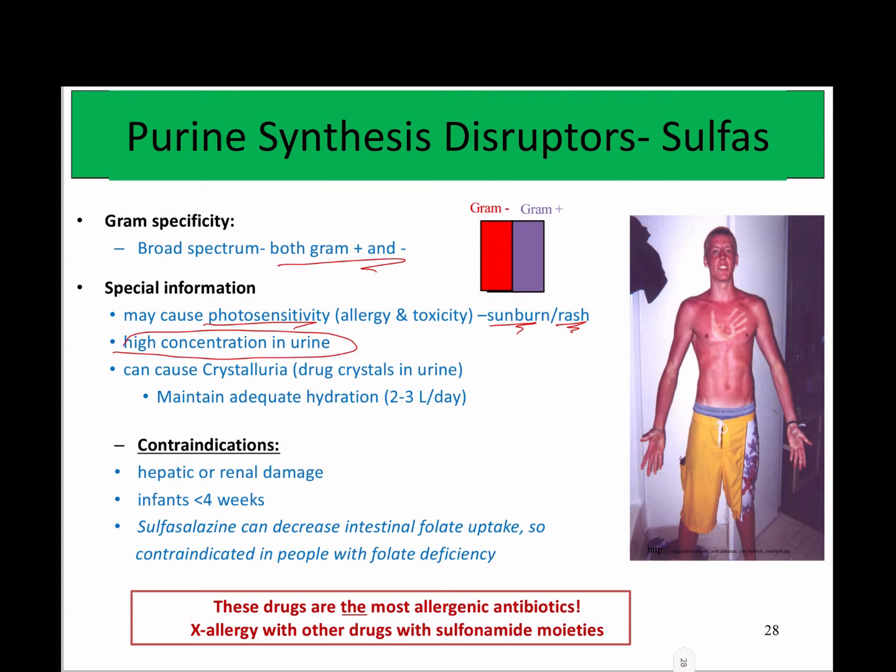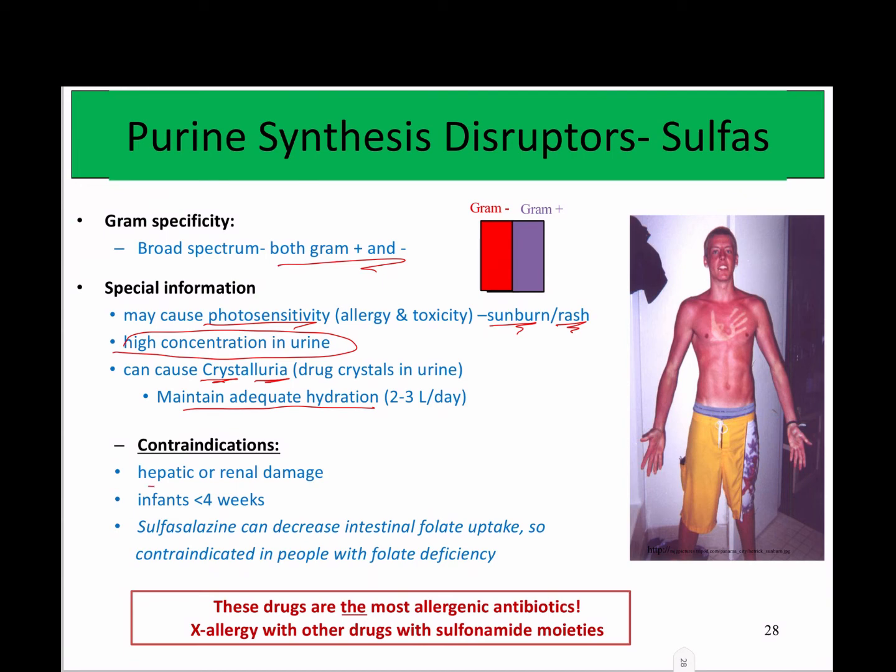These also concentrate very highly in the urine. That's a good thing because any antibiotic that concentrates highly in the urine is going to be potentially effective against urinary tract infections. The negative part is if you get too high of a concentration. Sulfonamides, if too strongly concentrated, will actually crystallize out, and you'll get these sharp little crystals that will end up cutting up the urinary tract. That's called crystalluria, and you definitely do not want that. So one of the counseling points is to maintain adequate hydration, to prevent the sulfa concentration from becoming too high in the urine and prevent crystalluria.